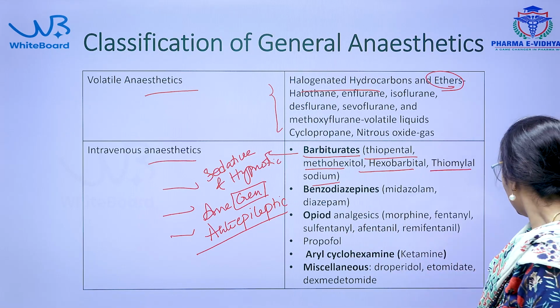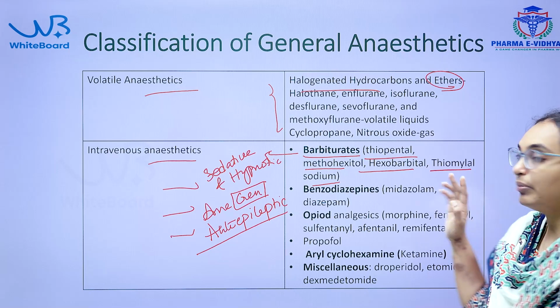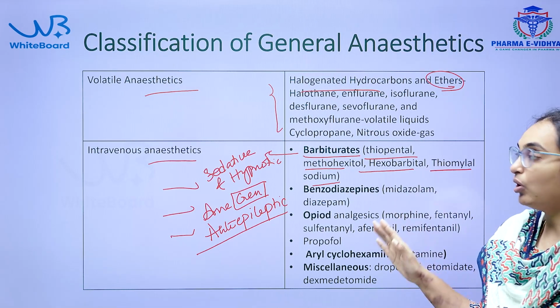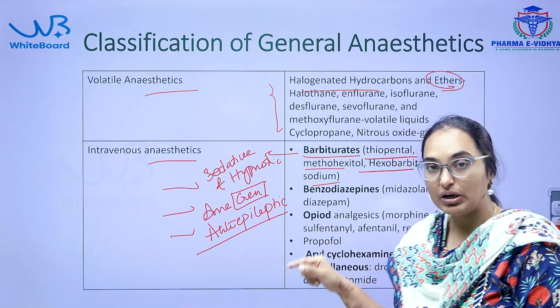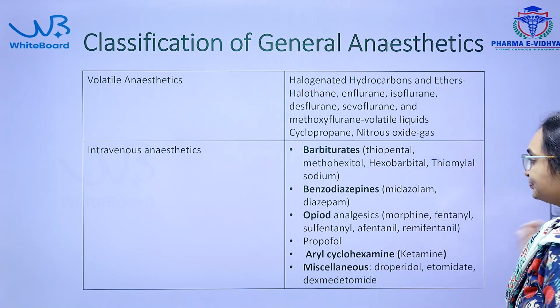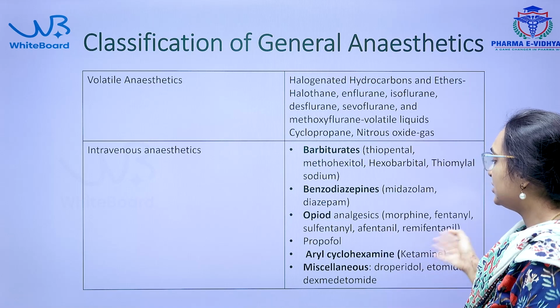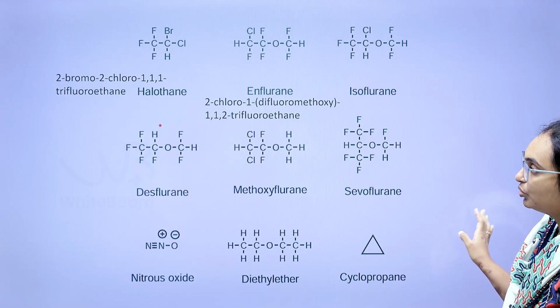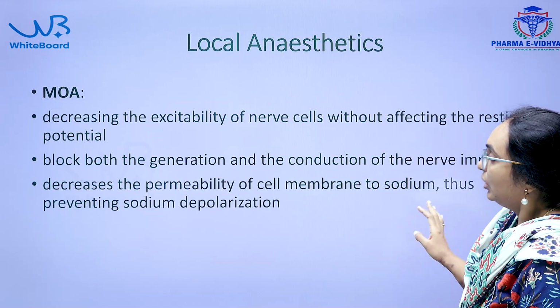So you have to see which of the following barbiturates has anesthetic activity, and which of the following barbiturates shows anti-epileptic activity. This kind of question can be asked. Next, opioid analgesics and ketamine, which we have already seen, and now we will move to local anesthetics.